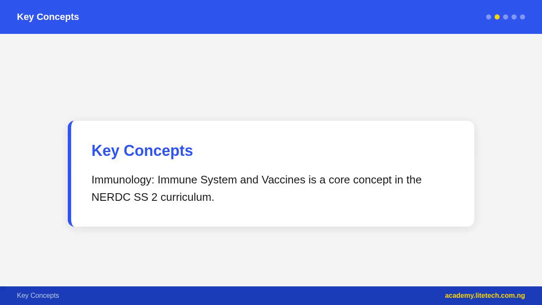A naive B cell encounters its specific antigen. With help from T helper cells, Th cells, the B cell is activated. It divides, clonal expansion, to produce plasma cells, which secrete antibodies, immunoglobulins, and memory B cells. Antibodies are Y-shaped proteins with two antigen binding sites, variable regions. Functions of antibodies: neutralization, where an antibody binds to the pathogen surface, blocking attachment to host cells; opsonization, coating the pathogen for phagocytosis; agglutination, clumping pathogens; and complement activation.